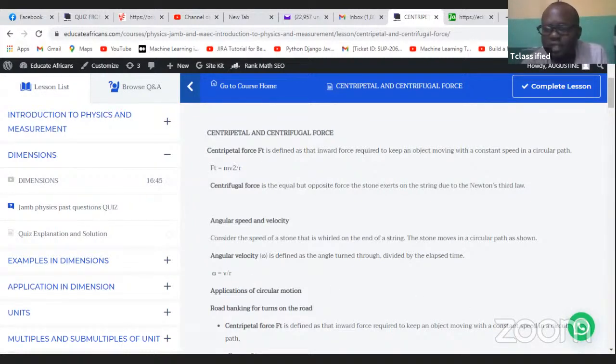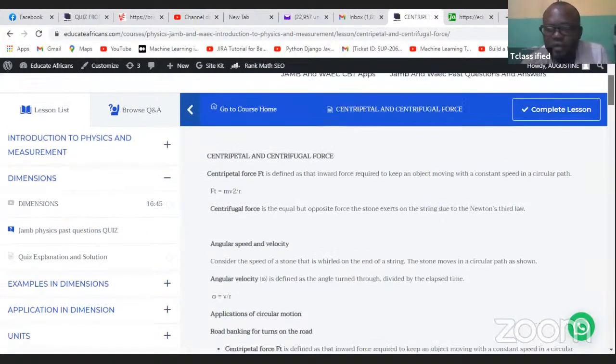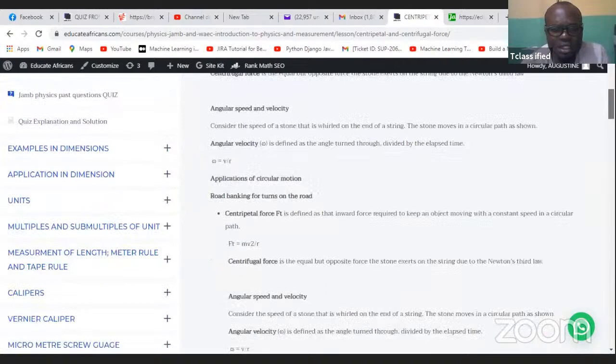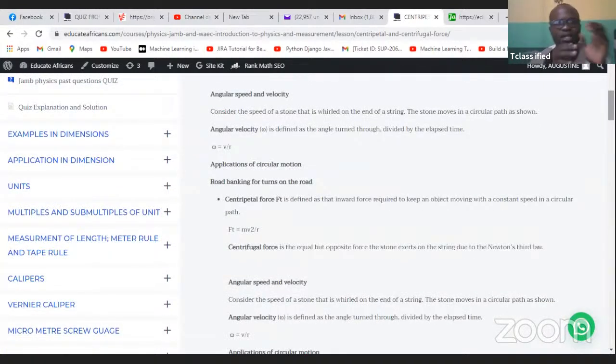Now, application of circular motion, road banking for turning of a road. So very, very important. There's what we call banking of a road. Like any road that you know that people are going to have a turn, a sharp bend, that road shouldn't be flat. It should be banked a little bit so that people will not fall off when they are turning. So take note.